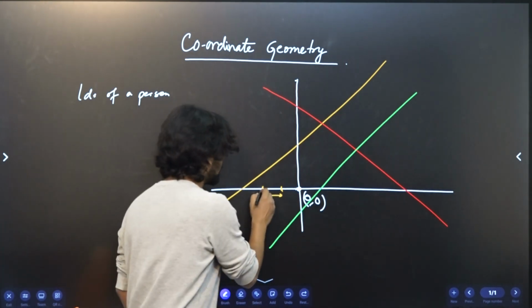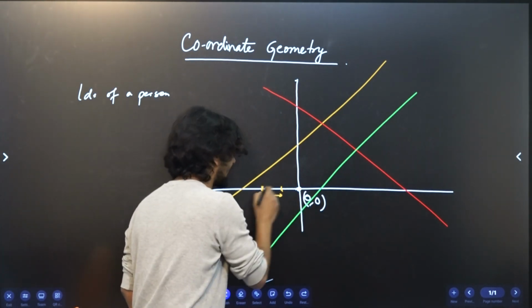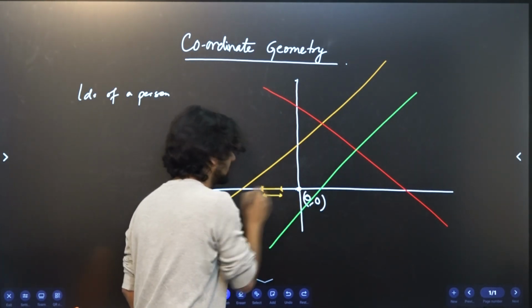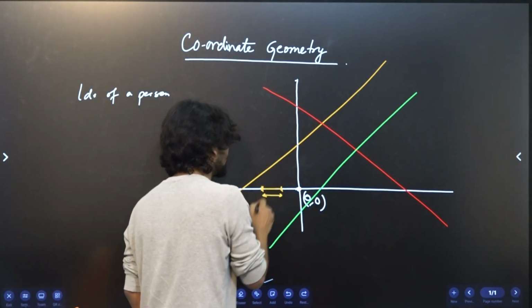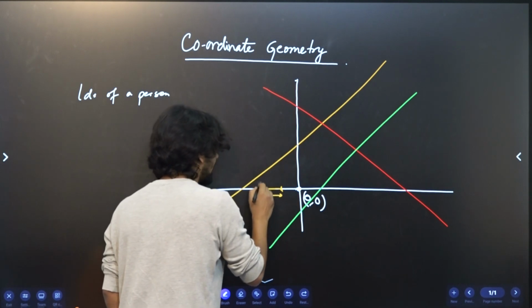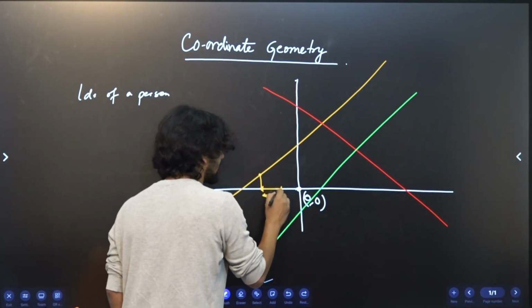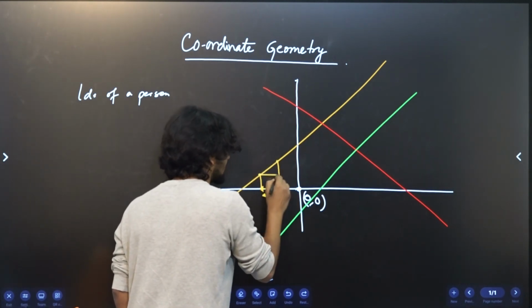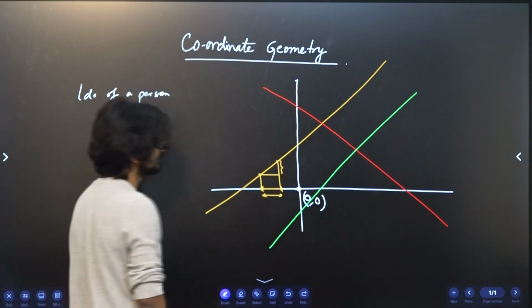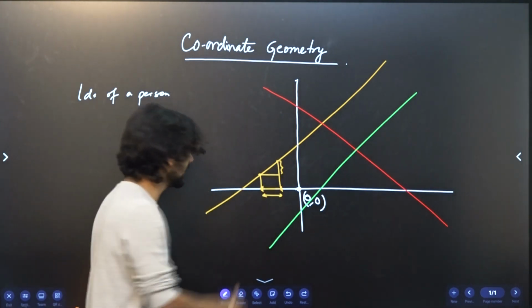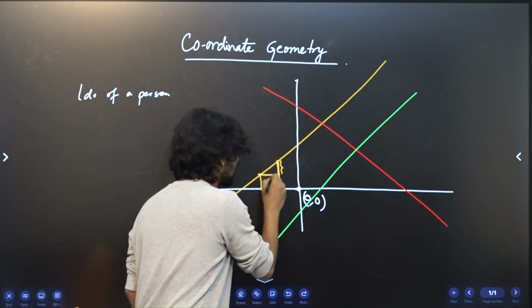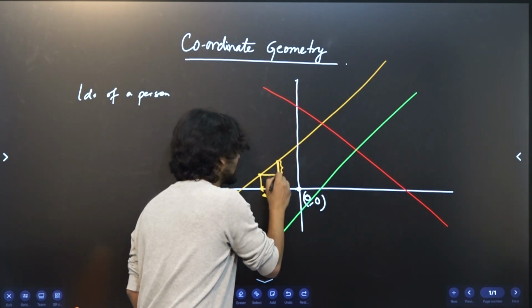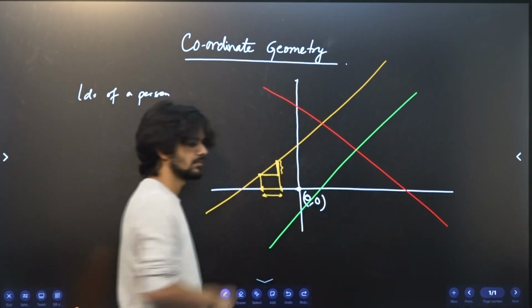When I go along the x-axis from here to here, how much is y increasing? Y is here now, and if I move here, y is here. So it's increasing by this amount. If I go in x from here to here, the line increases its y from here to here.